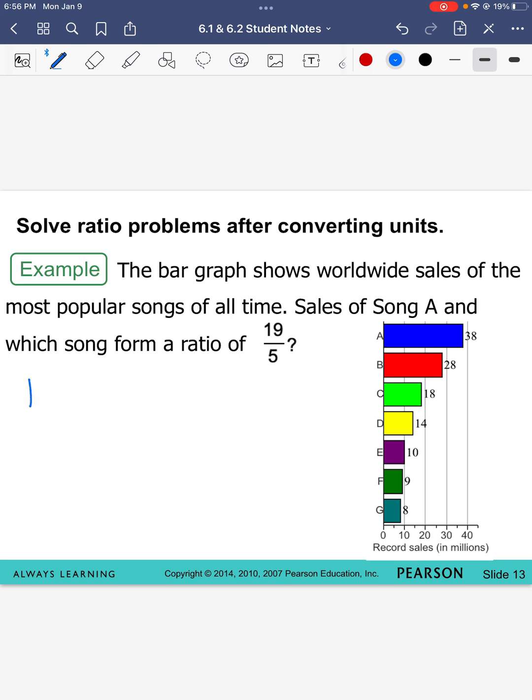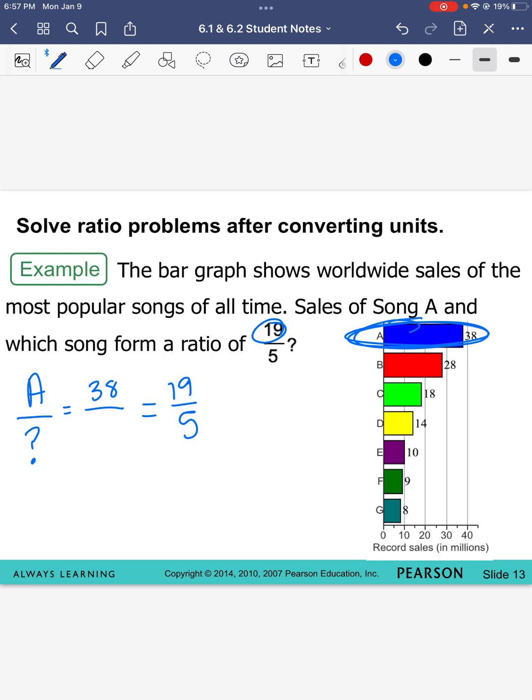So I know song A and another song form the simplified ratio of 19/5. Okay. So I know 19 goes with A because that is the first one they mentioned in both of the pieces of information that they gave me. All right, what was song A originally, though? If I look at song A, before it was put in its lowest terms, it was 38. Okay, now I have a little bit more information. I can figure some more things out.